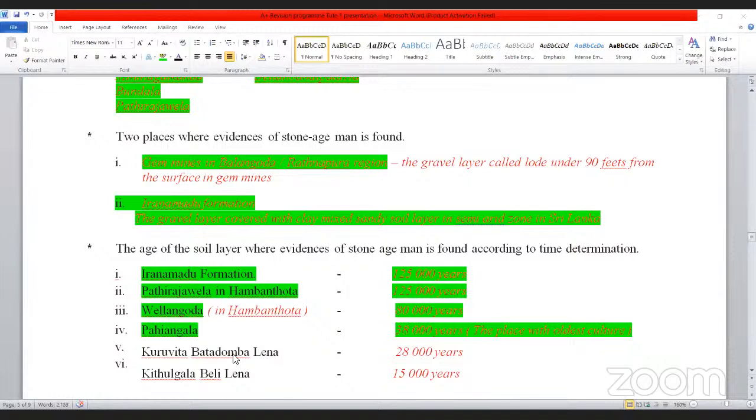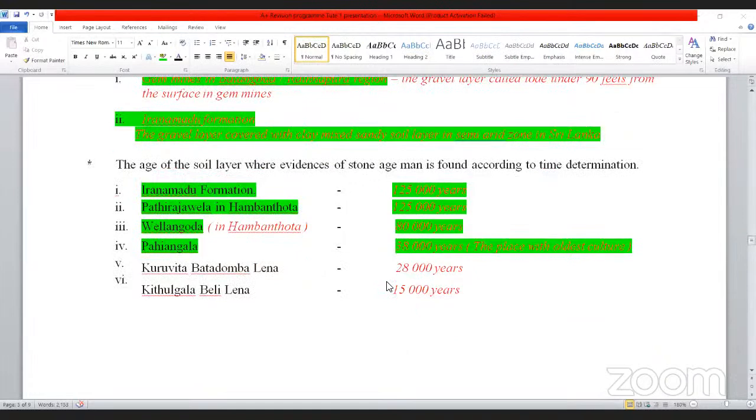Even from Battanabalena, we have discovered some skeletons. Even at Kitulgala Belilena, we have discovered some skeletons. So after that, we had a culture. In the exam, they are asking a question: what is the place with the oldest culture? The answer is Pahiyangala. For these places, you should know the age of the soil layer, but we have not discovered any skeletons, only evidences. Okay, right. We can discuss the short notes quickly and go for the questions, so then you can see how questions are answered.